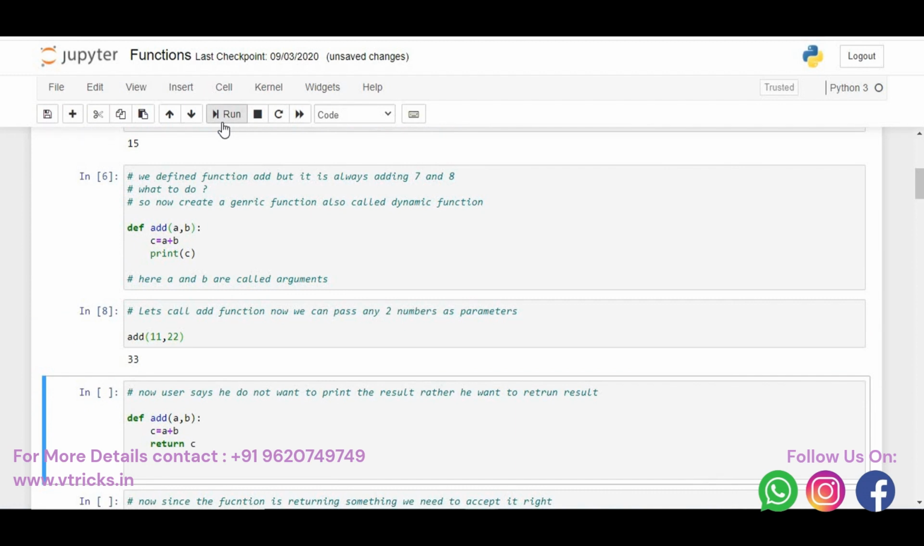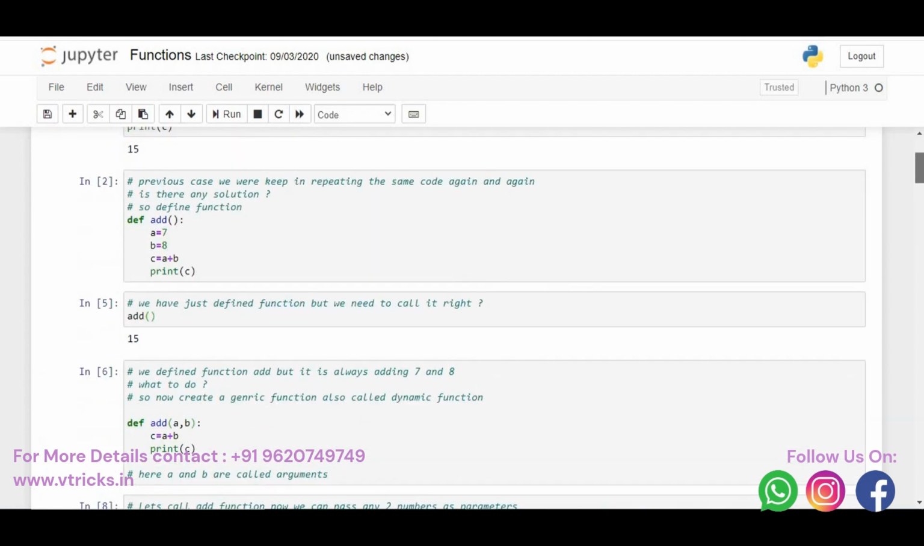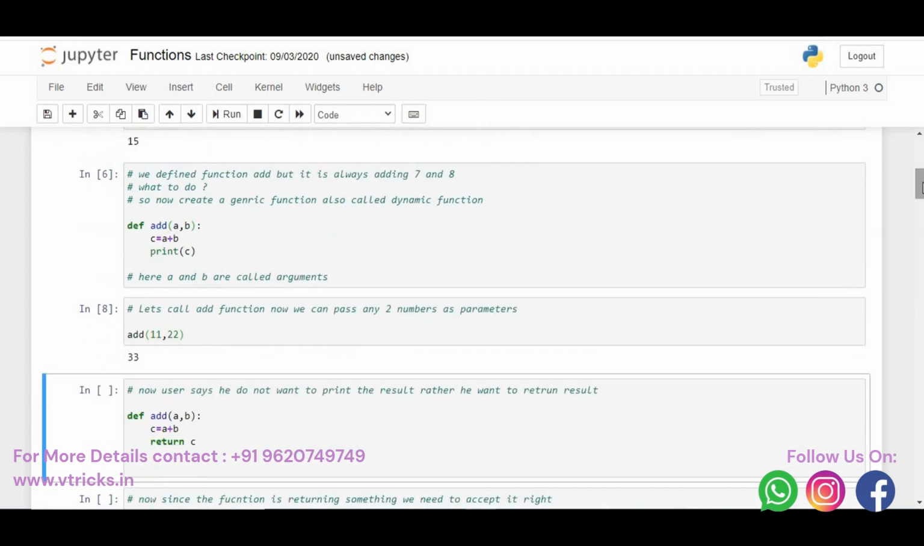This is the other case. Case number 1 we saw here, where we didn't have any arguments. The function was static. We were always adding 7 and 8. Case number 2, we're accepting the parameters, which are a and b. Case number 3, again I will add a and b, but I will not print the result. Rather, I will add a plus b and put it in c, and I'm returning c. That is, I'm throwing back c. Meaning to say, whoever called this add function must be able to catch the result because it is returning something.